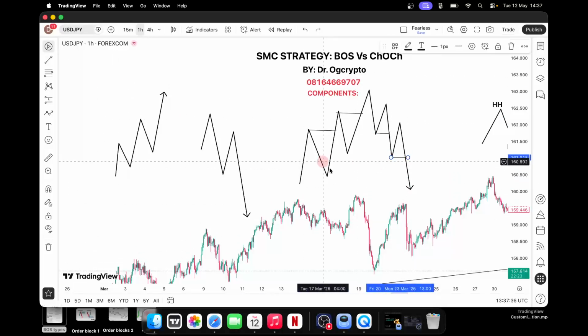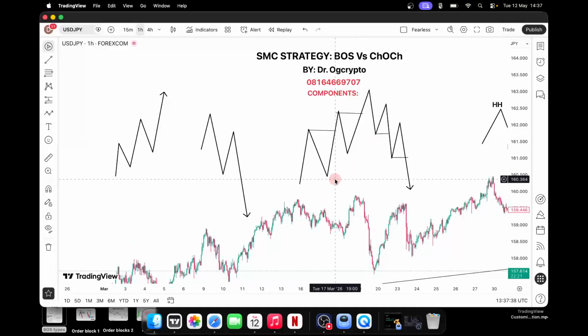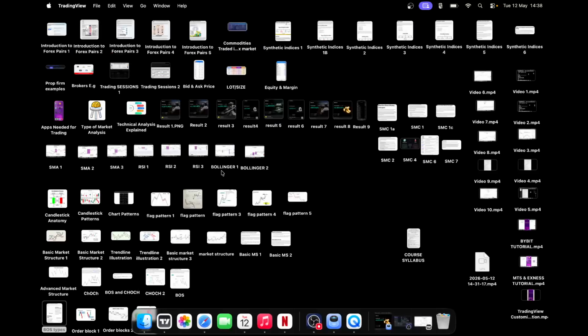You understand? But if you want to sound more professional, so that people would respect you, okay, this thing did break of structure, this thing did break of structure, this one did not break any structure to the upside or to the downside. It means that it has switched from the upper break of structure it was doing before to lower. So therefore, at this point, there's a change of character. So that is the difference between break of structure and change of character. And you need to understand it, and you need to spot it on chart, because it's one of the important tools that you need as an SMC trader.